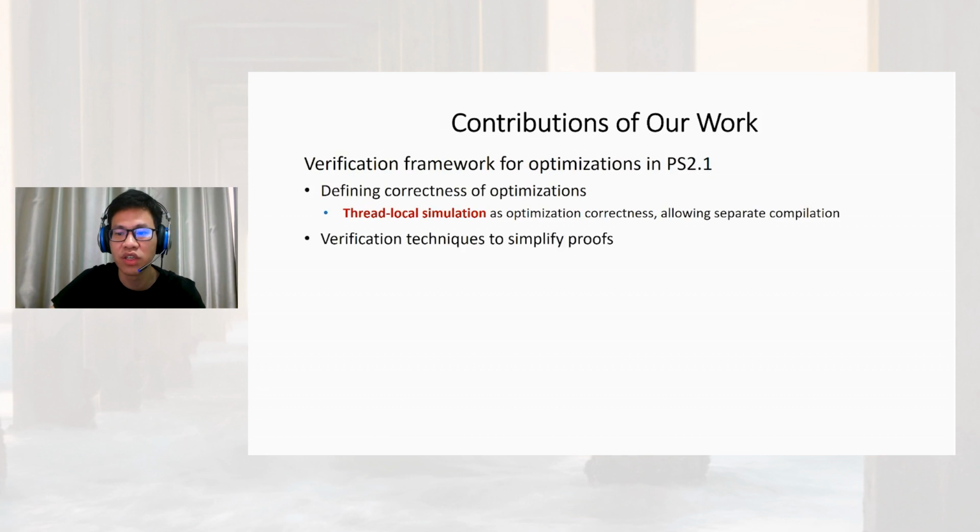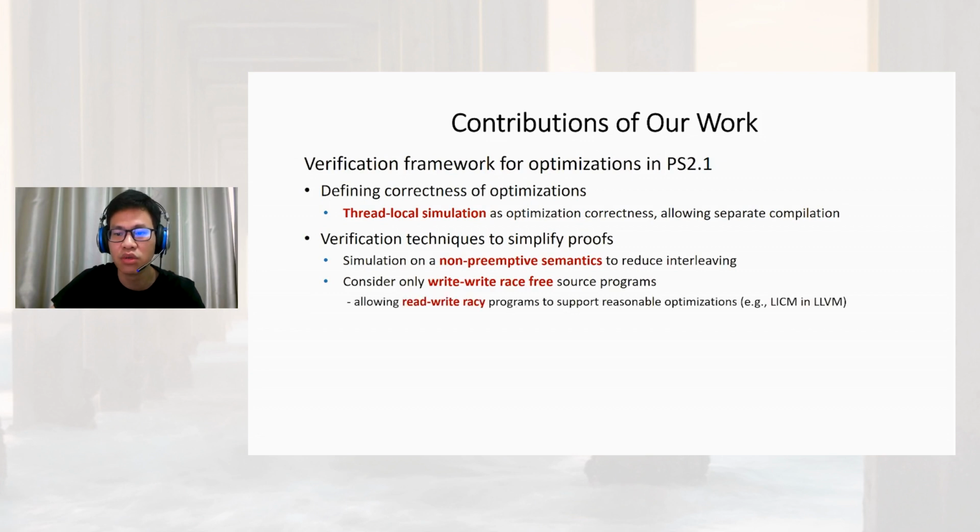We use two verification techniques to simplify proofs. Define the simulation on a non-preemptive semantics to reduce interleaving, and consider only write-race-free source programs. We allow read-write races to support reasonable optimizations such as loop invariant code motion in LICM.